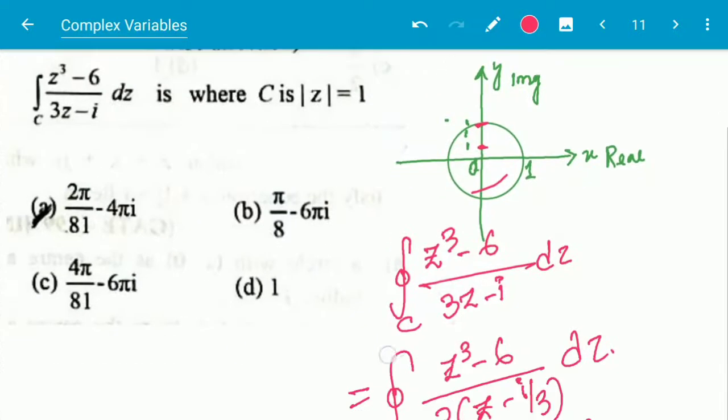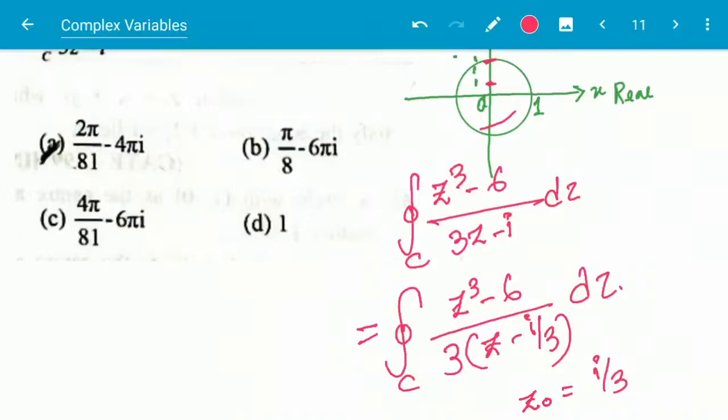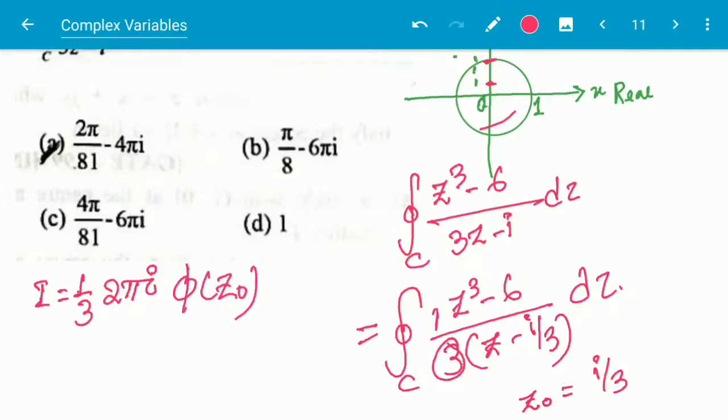So here we will apply Cauchy's integral formula, and the integral will be 1 by 3 into 2 pi i of phi(z0). What is phi here? Phi is z cubed minus 6.